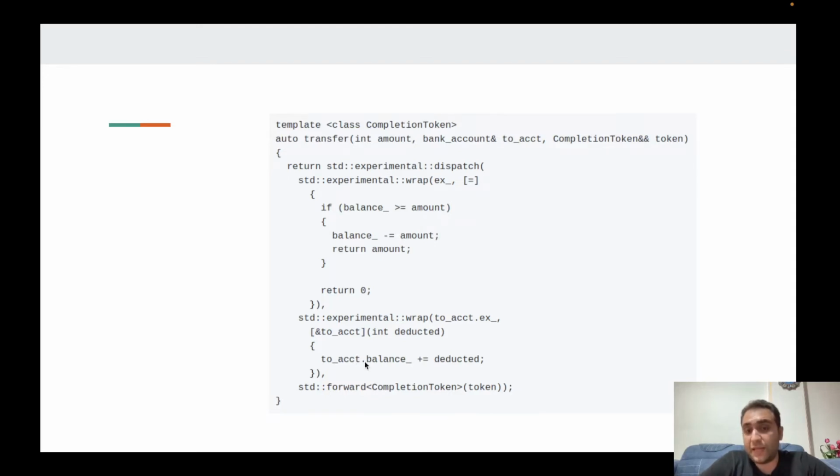It's the increment operation, incrementing the balance of the target bank account, and we wrap the increment operation with a new executor, and that executor refers to the target bank account executor. And finally, we have passed the token or completion handler.